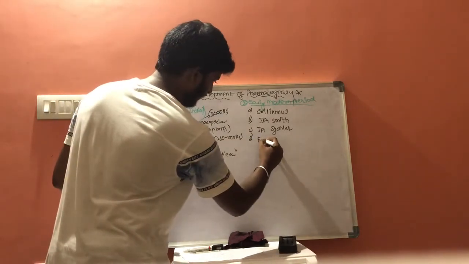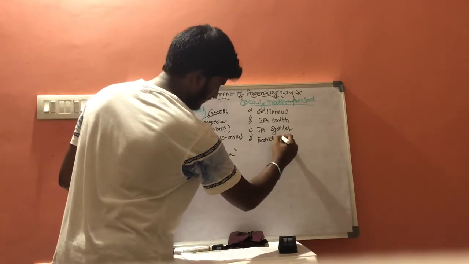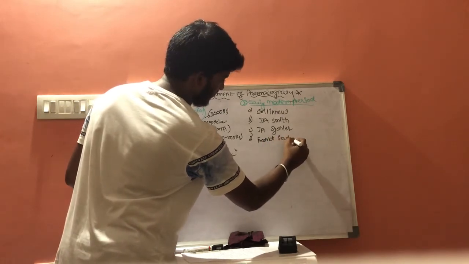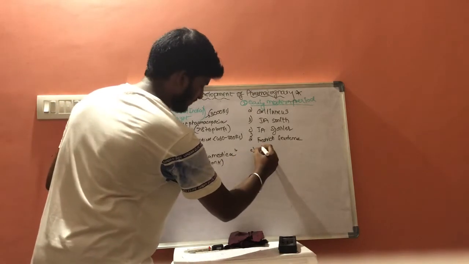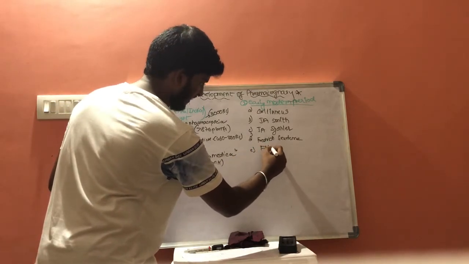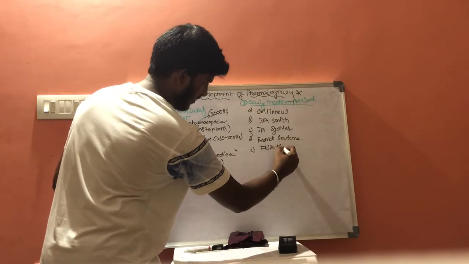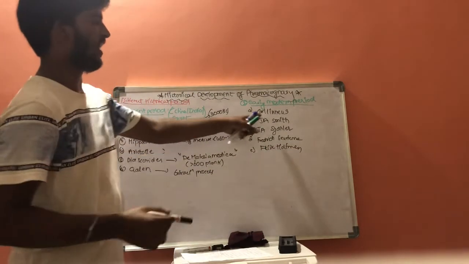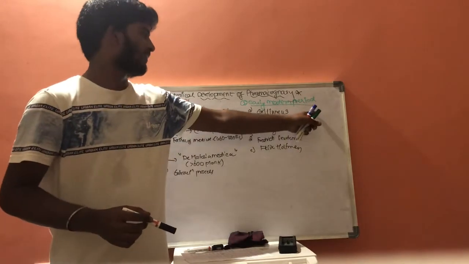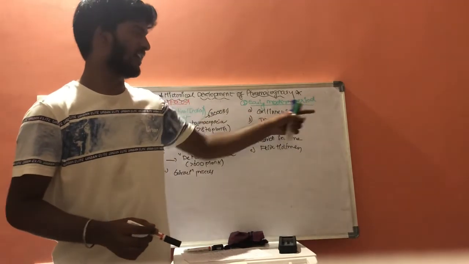And the next one is Friedrich Sertemer, and this is a scientist. And the next one is Felix Hoffmann. These are the early modern scientists, that is Carl Linnaeus, who discovered the two kingdoms in binomial classification, Plantae and Animalia,